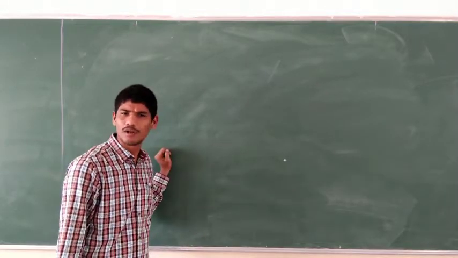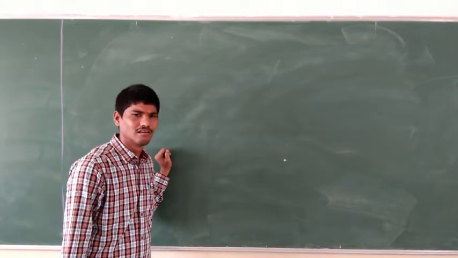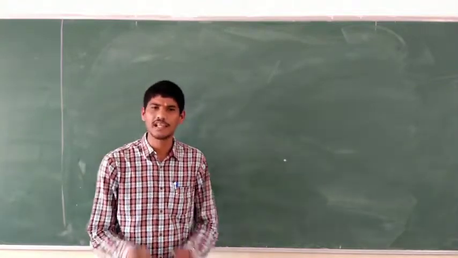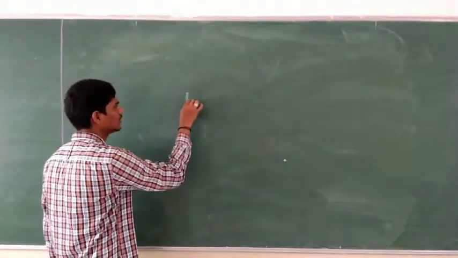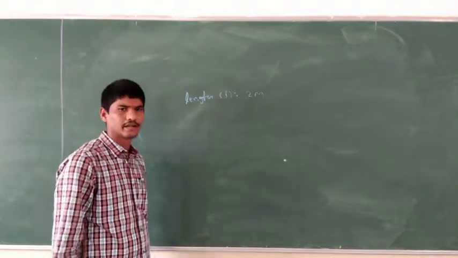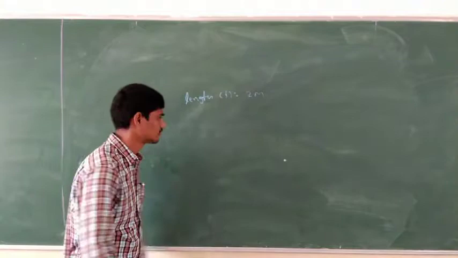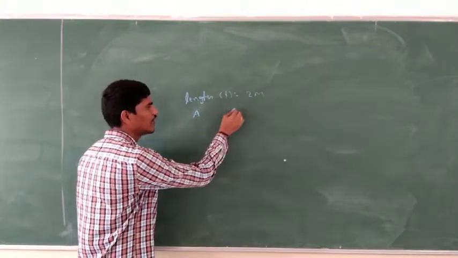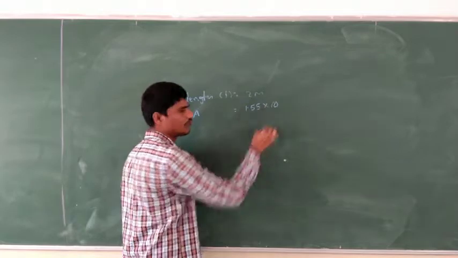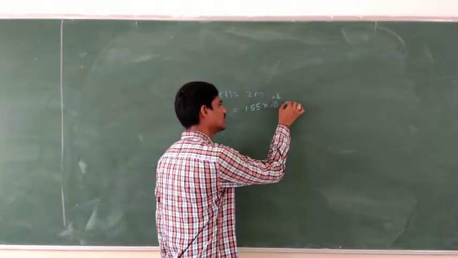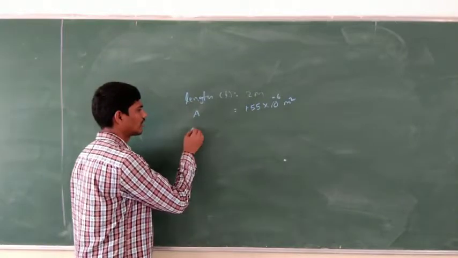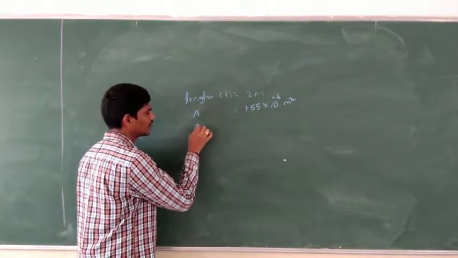What will be the resistance of a metal wire of length 2 meter and area of cross section A equal to 1.55 into 10 to the power of minus 6 meter square, if the resistivity of the material, rho,